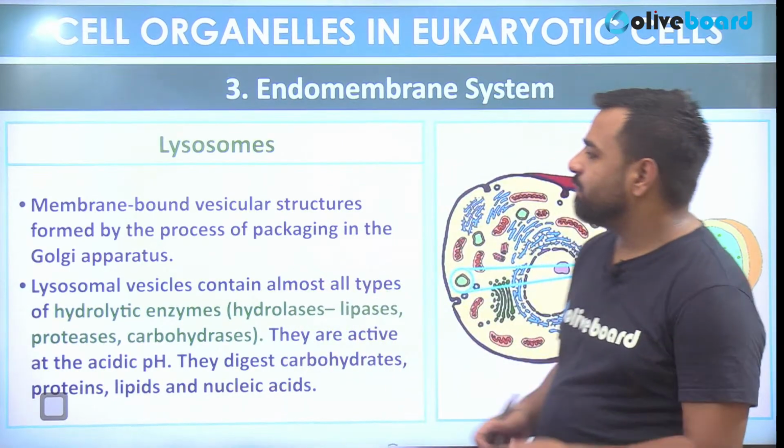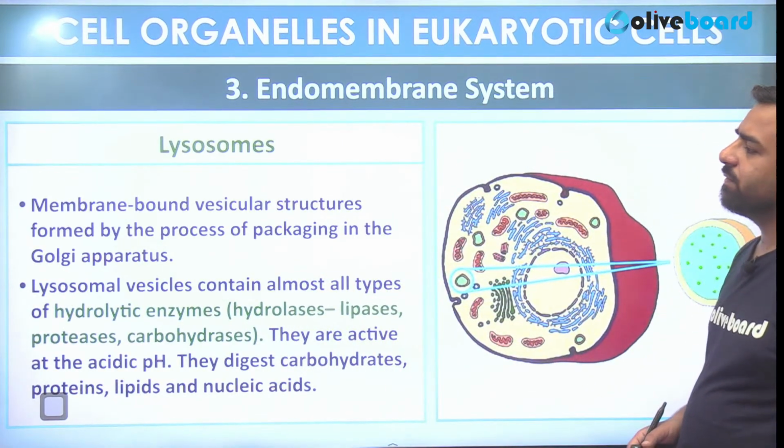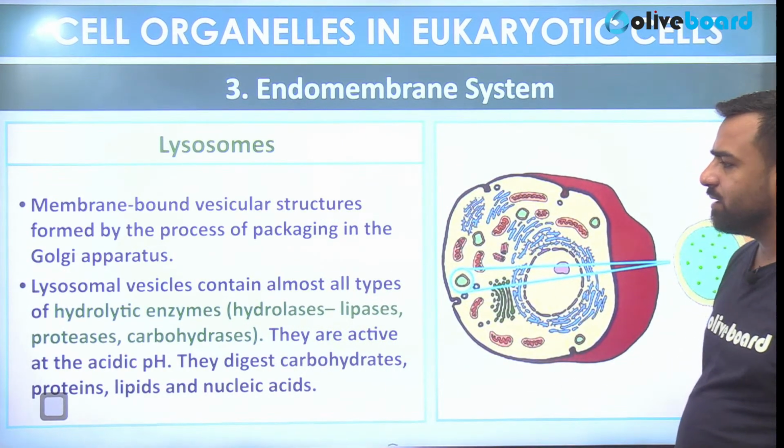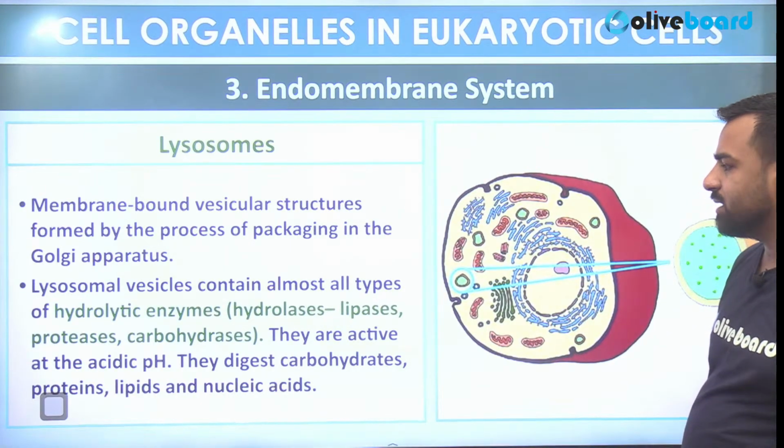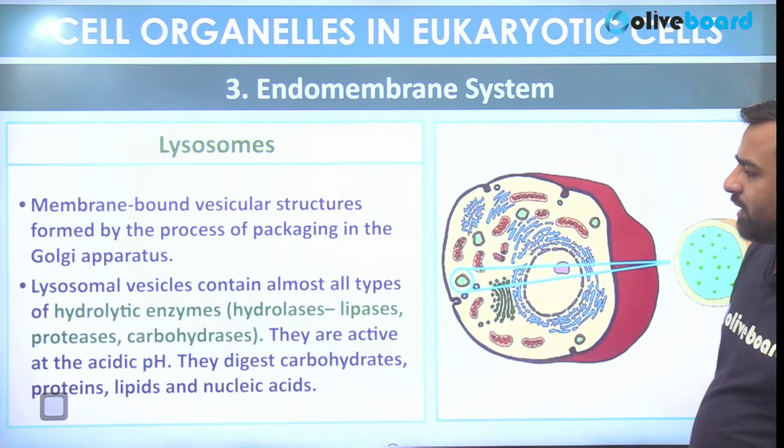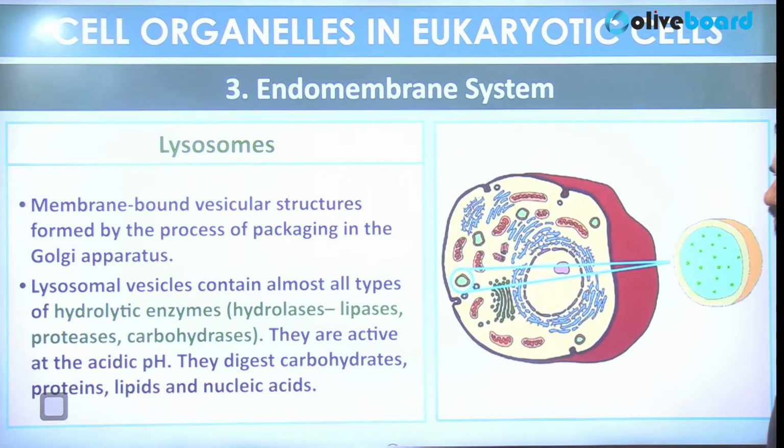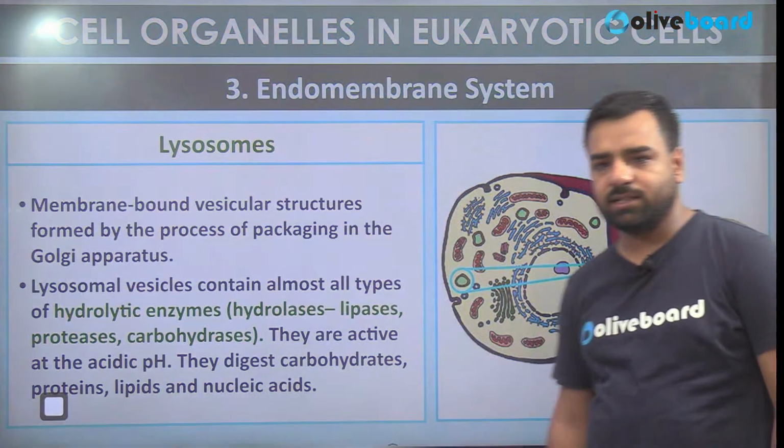Okay, so membrane bound vesicular structures formed by process of packaging in the Golgi apparatus. So lysosomal vesicles contain almost all the types of hydrolytic enzymes, and they are active at acidic pH. So they digest carbohydrates, proteins, lipids, and nucleic acids.